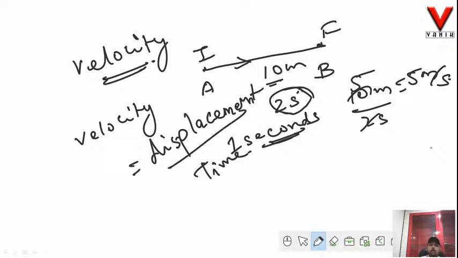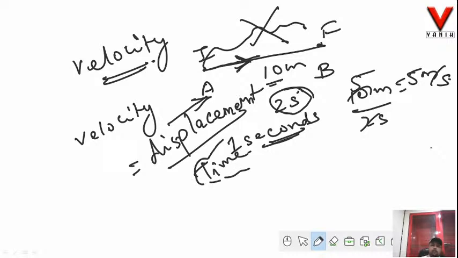Now, as you have observed that I was continuously focusing the shortest distance is always a straight line. That means the direction from initial position to the final position is fixed. I cannot take a curvilinear path. So it is always a straight line. That means the direction is fixed. So what can I say? Displacement is a vector quantity. So I have to represent this by an overhead arrow. Time is a scalar quantity.